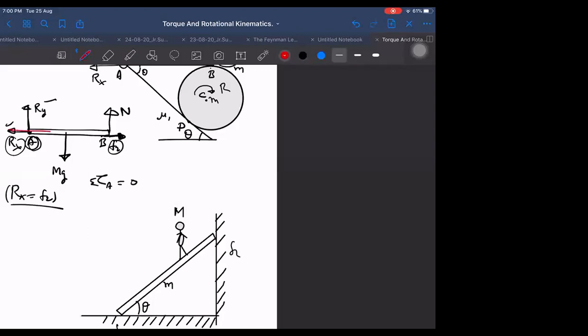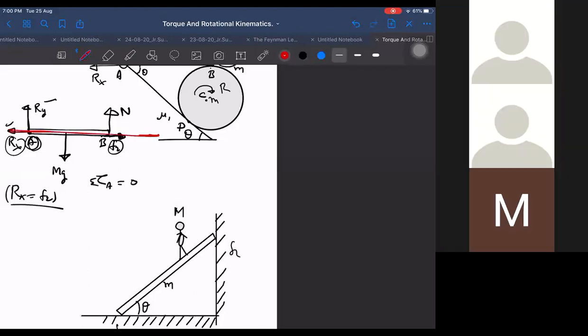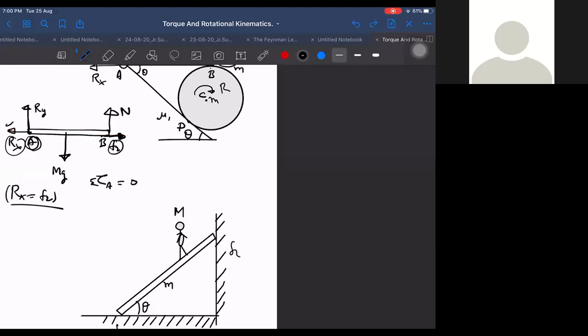Along which axis? This axis. If you take this axis, then all will become zero, sir. 0 is equal to 0. All are zero, sir. Why should I choose this axis then? There is no usefulness in choosing this axis. It is better to take about this point. Actually, when I am taking a point, that is also indirectly about an axis.